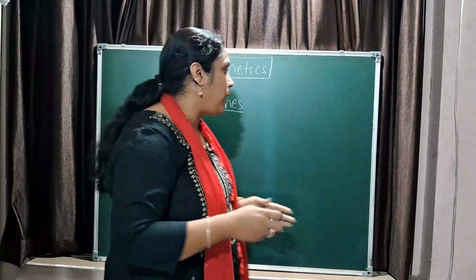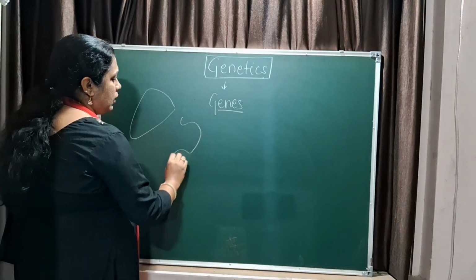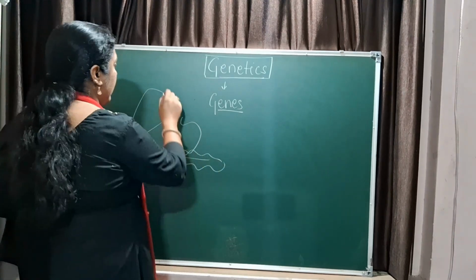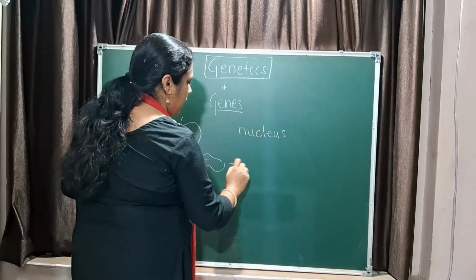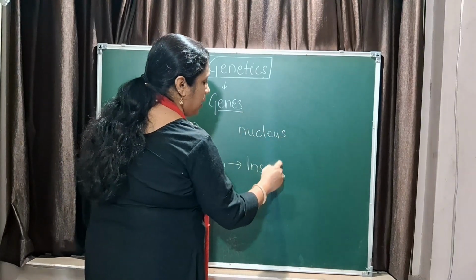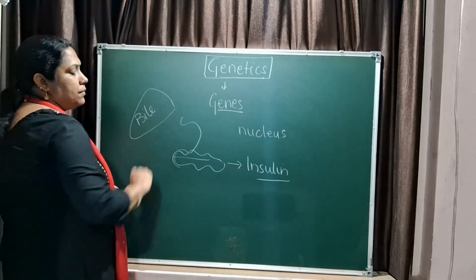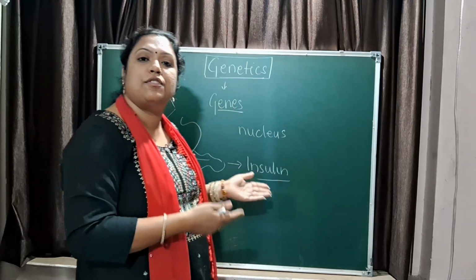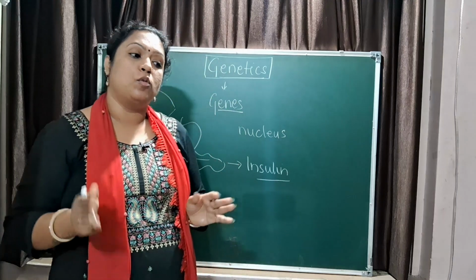These are all our body cells. They contain the same nucleus. Have you ever thought why, when you talk about the liver and the pancreas, which are all in your system, they have the same nucleus, then why does the pancreas make insulin and many other things? We'll be studying it later. And why is bile synthesized in the liver? That is because of the different expression of genes in the different organs present in your body. I hope this is clear. So let us now move into the chapter.